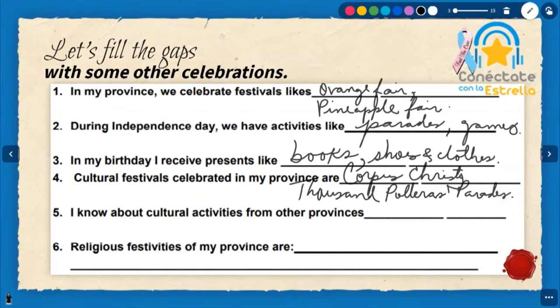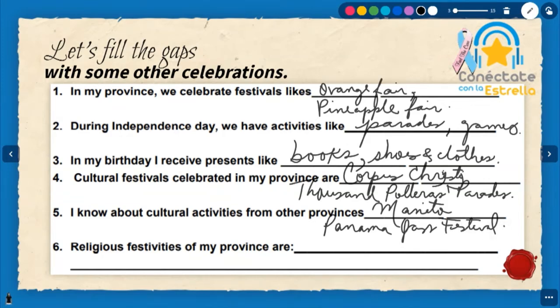Let's see, number 5. I know about cultural activities from other countries, other provinces. Manito. Very good. Manito. Panama Jazz Festival. Very good.